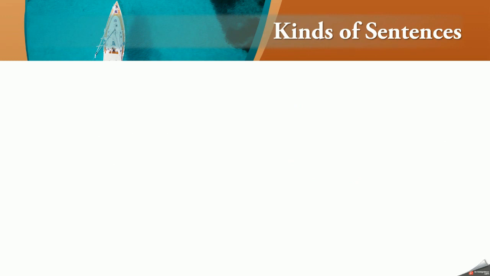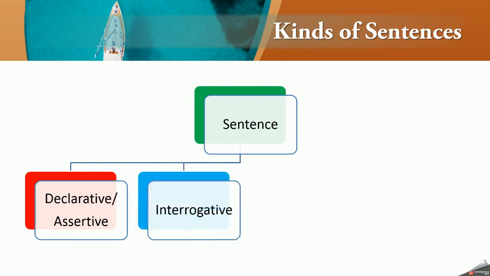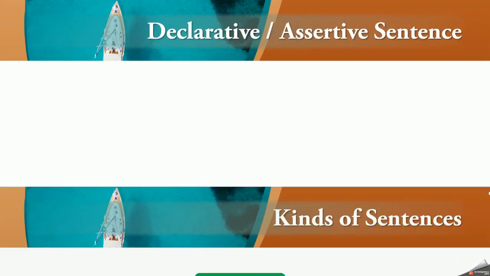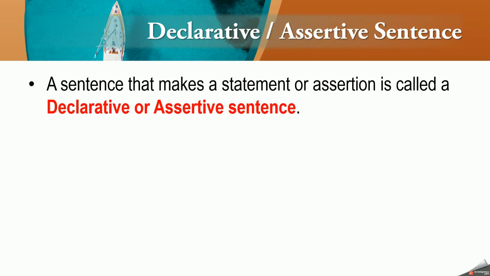What are the different kinds of sentences? Declarative or assertive, interrogative, imperative, and exclamatory. These are the four different types of sentences. What is a declarative or assertive sentence? So a sentence where some statement, some information is given, okay, that is just a declaration is made, that is known as a declarative or assertive sentence.